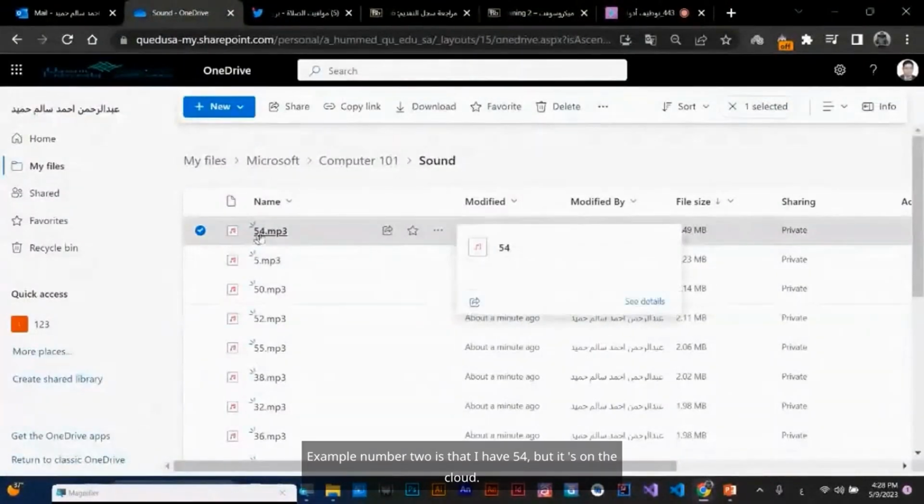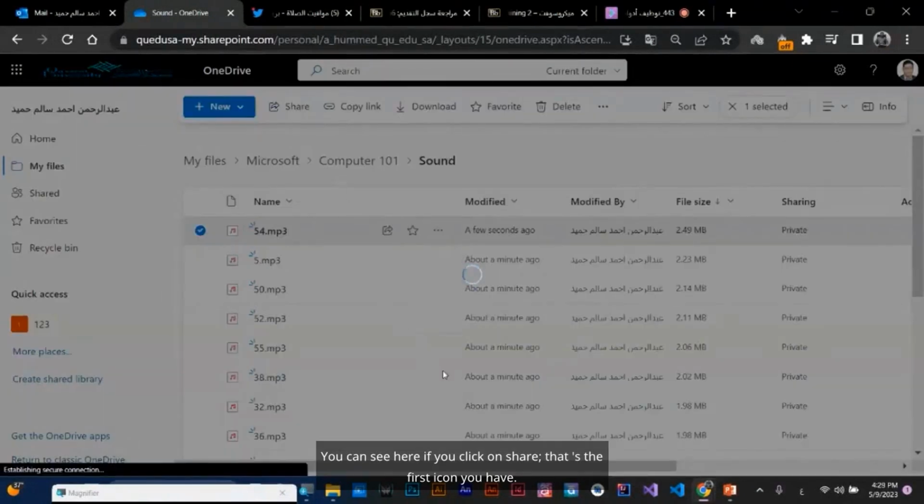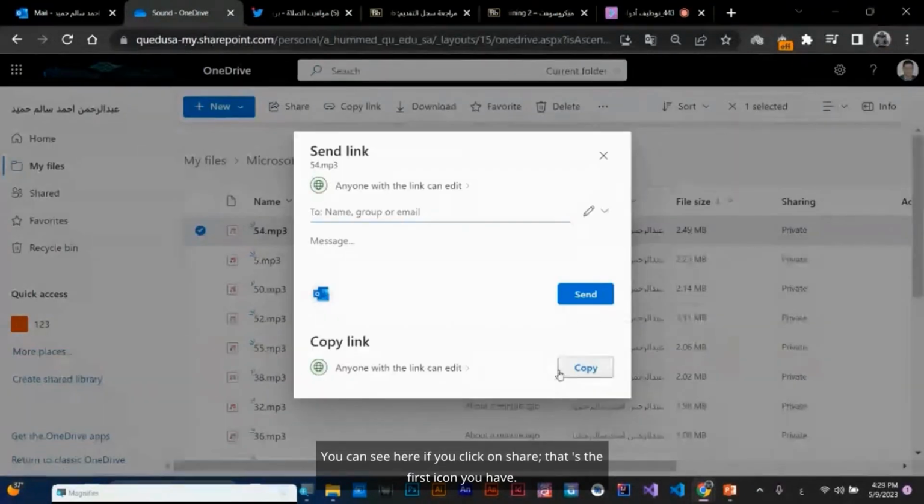Example number 2 is that I have 54, but it's on the cloud. Keep in mind that the first method is better, but this method saves space. In the end, they will listen to audio file 54. You can see here if you click on share, that's the first icon you have.